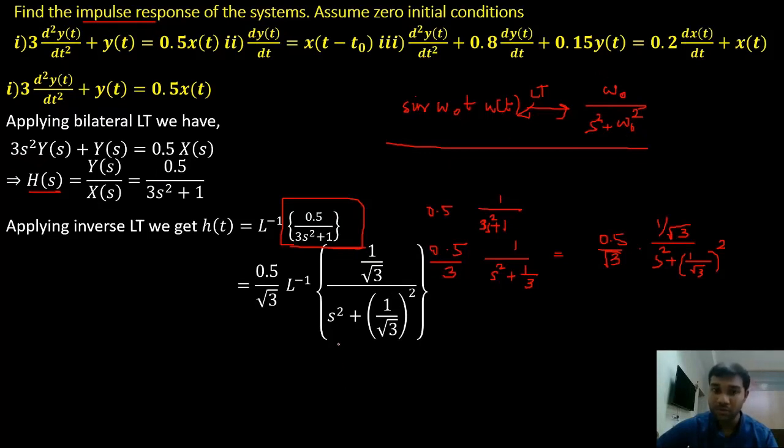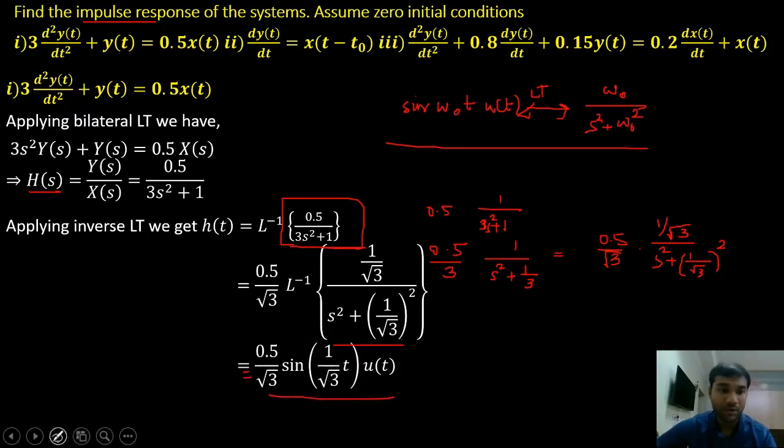Compare these two terms, the term in the brackets here and the term on the right hand side here. Omega naught is equal to 1 by root 3. So my Laplace inverse is going to be 0.5 divided by root 3 into sine 1 by root 3 t into u of t. So that is how I can find the inverse Laplace transform of the given transfer function, right?